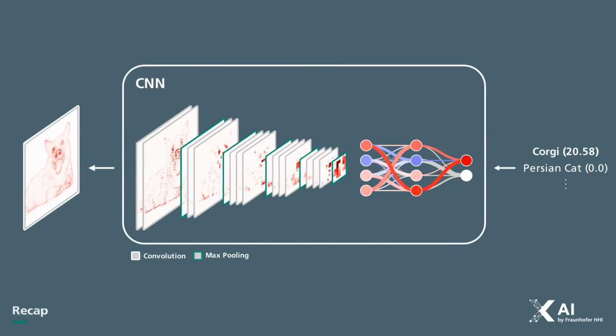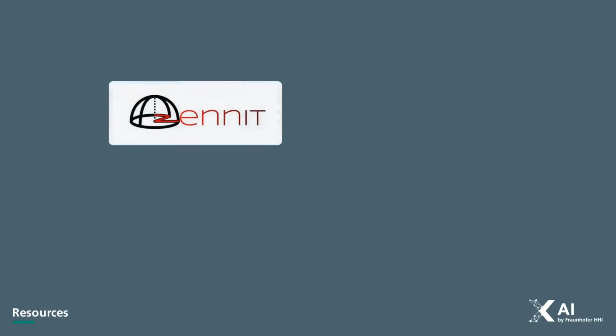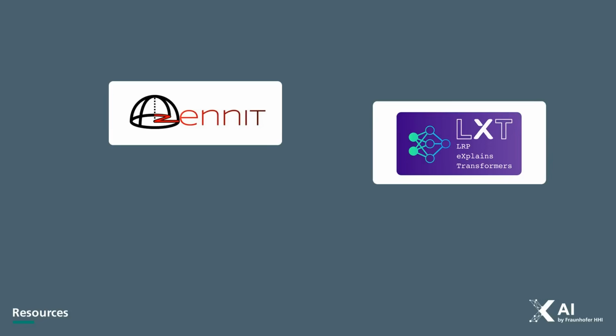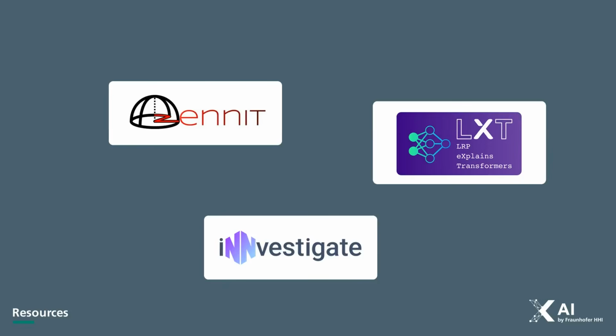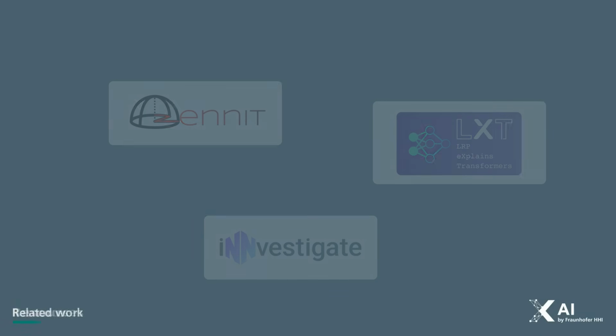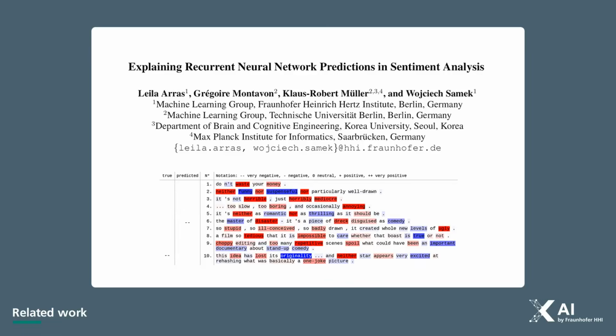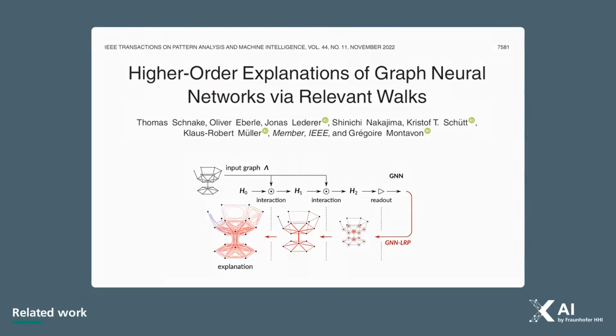If you're curious to try this on your own models, there are great tools out there to assist you. Libraries such as Zennit and LXT for PyTorch or iNNvestigate for TensorFlow and Keras allow you to apply LRP with minimal setup. And the applicability of LRP doesn't stop at convolutional neural networks. It's been extended to a wide range of architectures, including recurrent, graph-based, and transformer models.